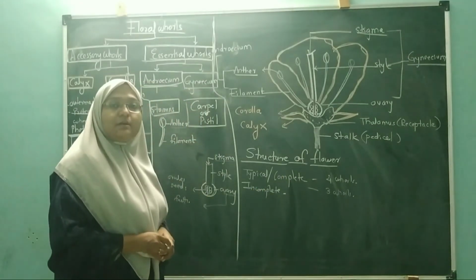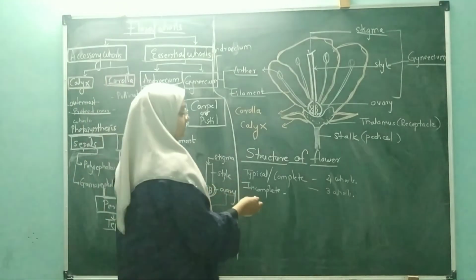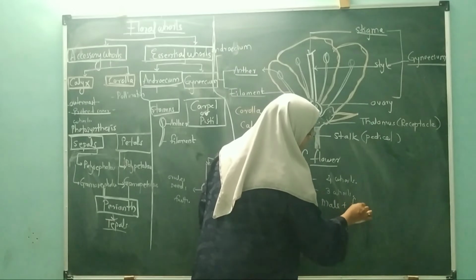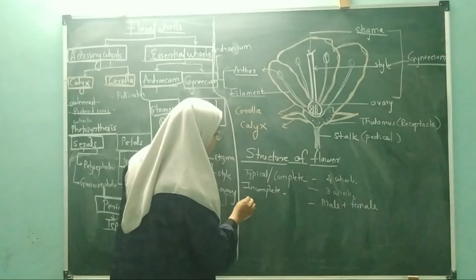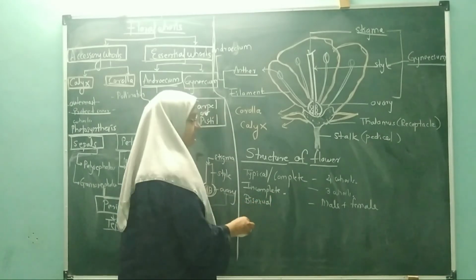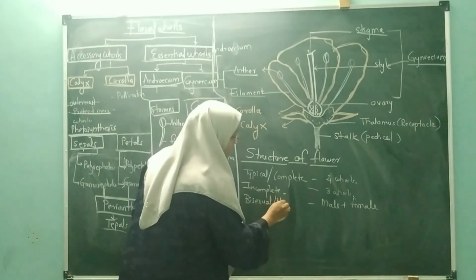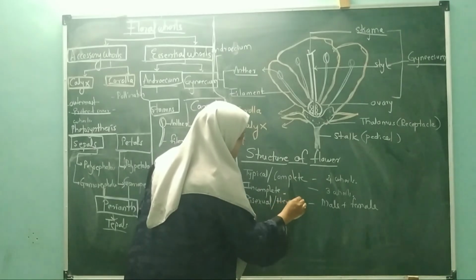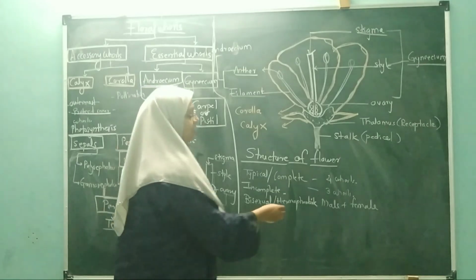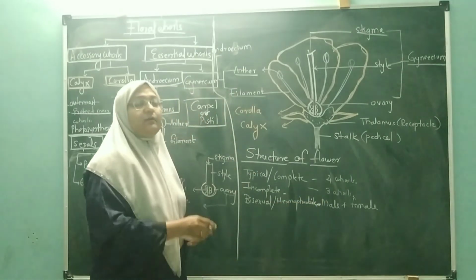And if the flower has both the male and female part, that is androecium and gynoecium, that kind of flower is called a bisexual flower. इसी को हम लोग बोलते हैं hermaphrodite. This is called a hermaphrodite or bisexual flower.